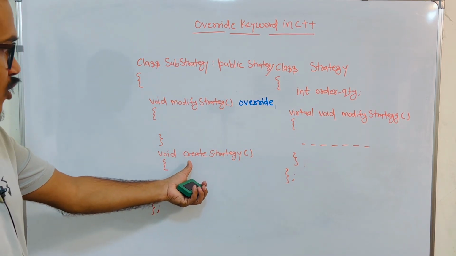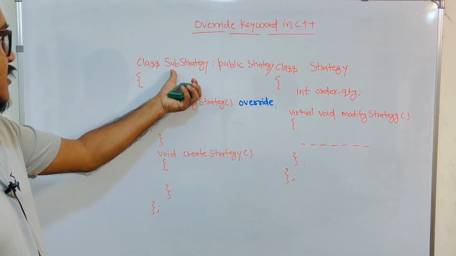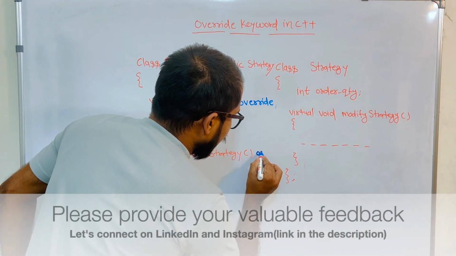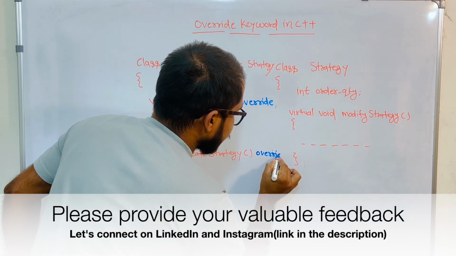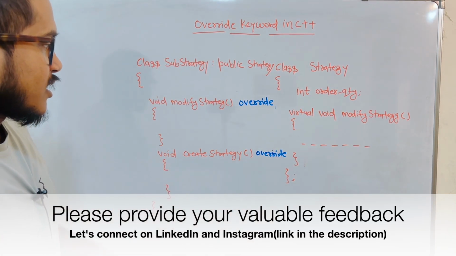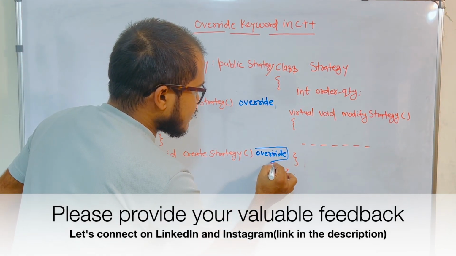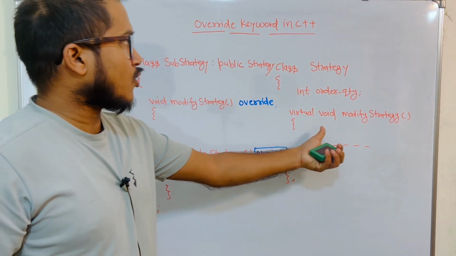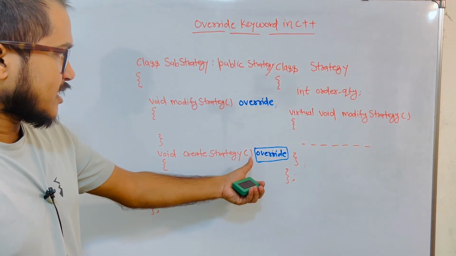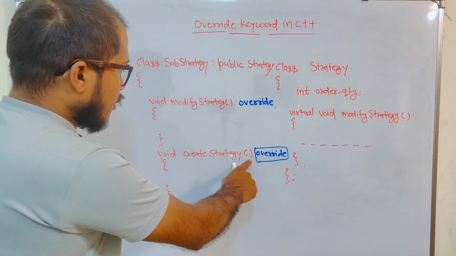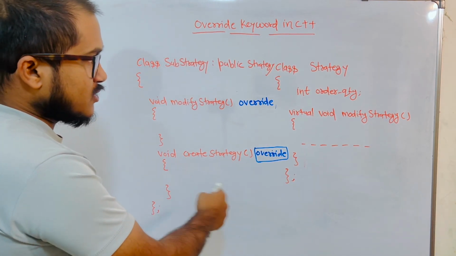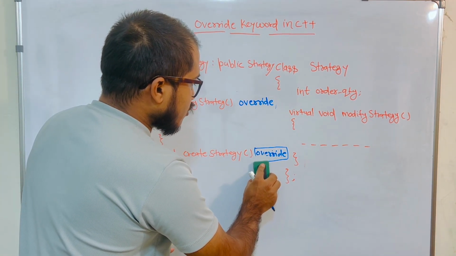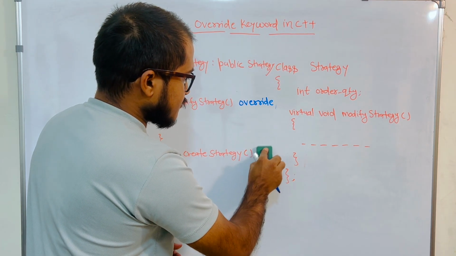But let's say I have a normal function which is inside this SubStrategy class only, and if I write override here, then I will see a compile time error, and the compiler will say you are trying to override a function which is not there inside the parent class. So basically what is the meaning of that? That you are trying to override a function which is not there inside the parent class. So our code will not compile in this case.